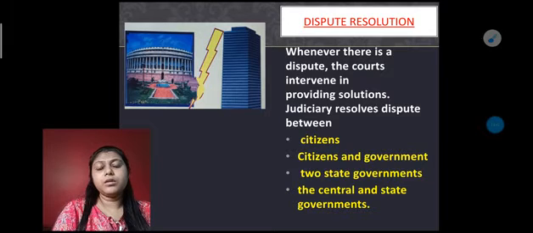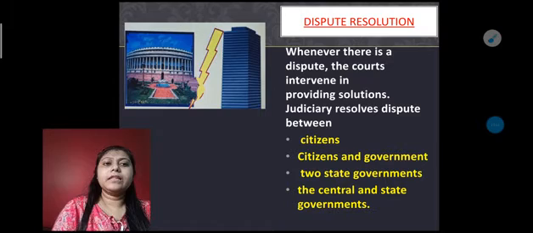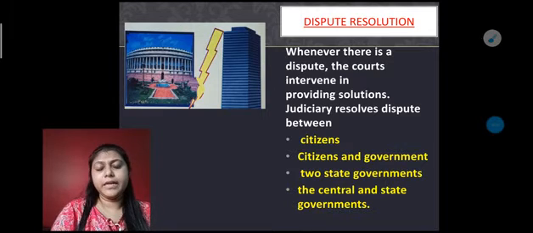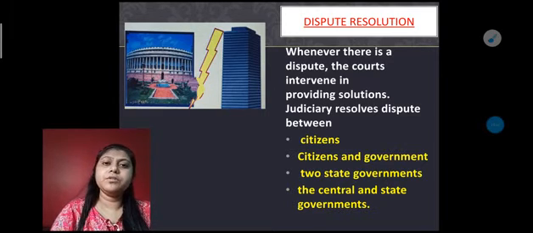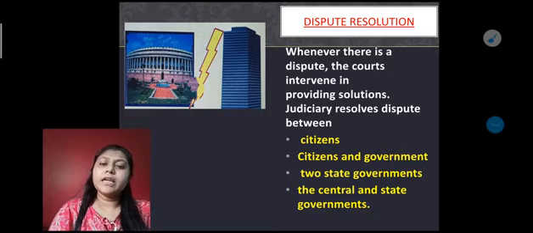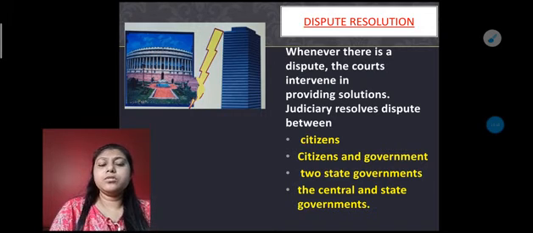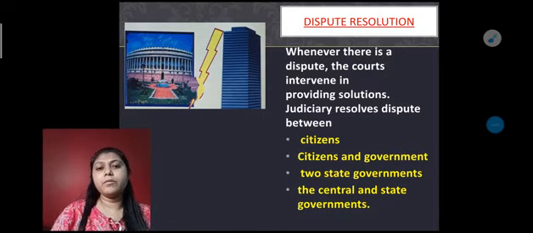The Supreme Court is always there to solve these problems. And the next one is between the central government and the state government. If there is a problem between the central and the state government, then also the Supreme Court takes responsibility for solving it.